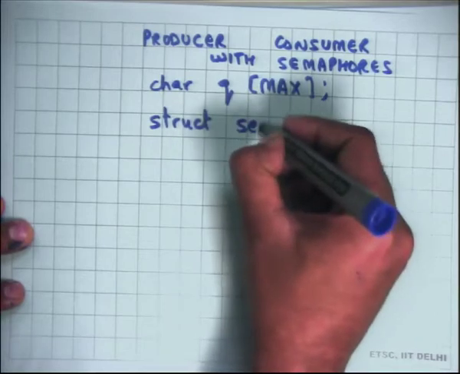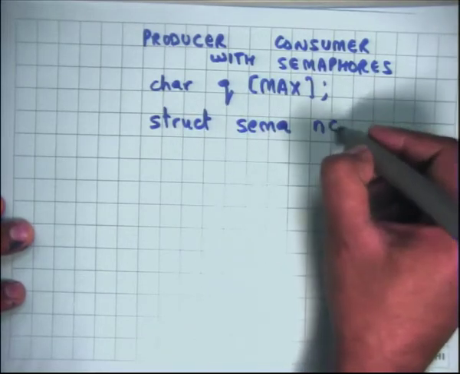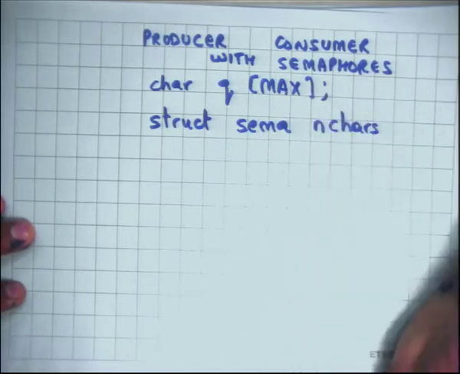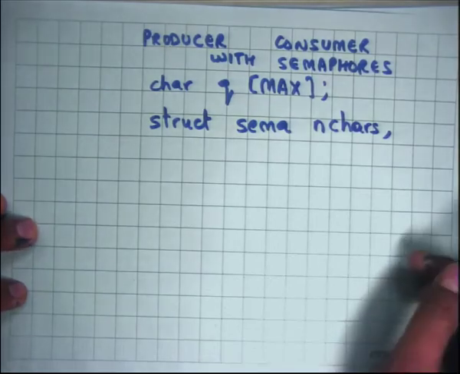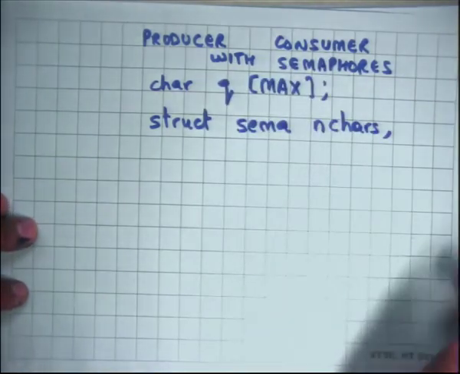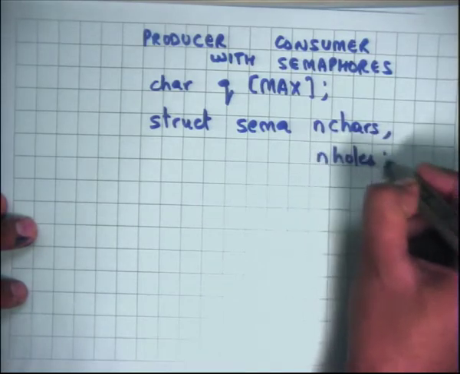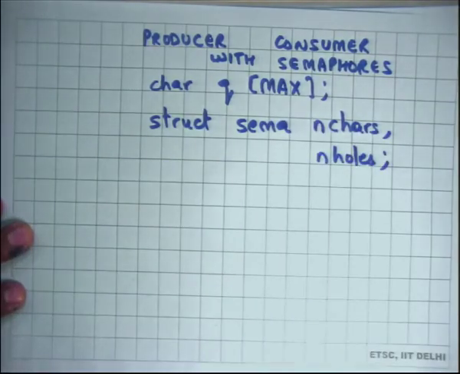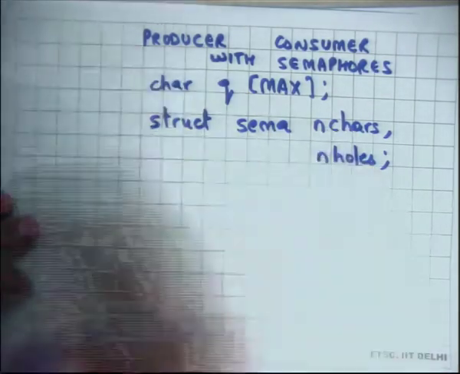So struct SEMA n_chars is how many elements there are in the queue. It's just a counter, but I'm using a semaphore to represent that counter. And then there's another counter called n_holes, which is how many empty slots there are in the queue. The invariant will be that n_holes plus n_chars is equal to MAX.